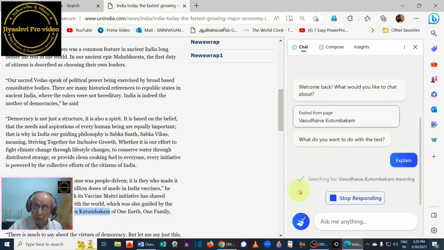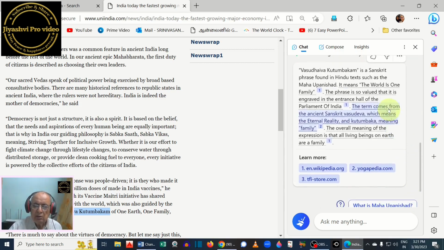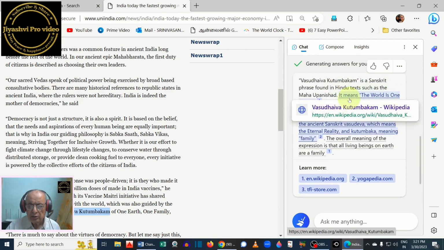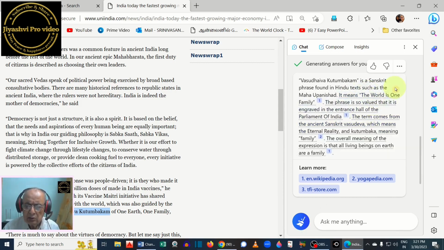Let us see what Bing says. It says here, Vasudeva Kudumbakam is a Sanskrit phrase found in Hindu texts such as Maha Upanishad. It means the world is one family. The phrase is so valued that it is engraved in the entrance hall of the Parliament of India.